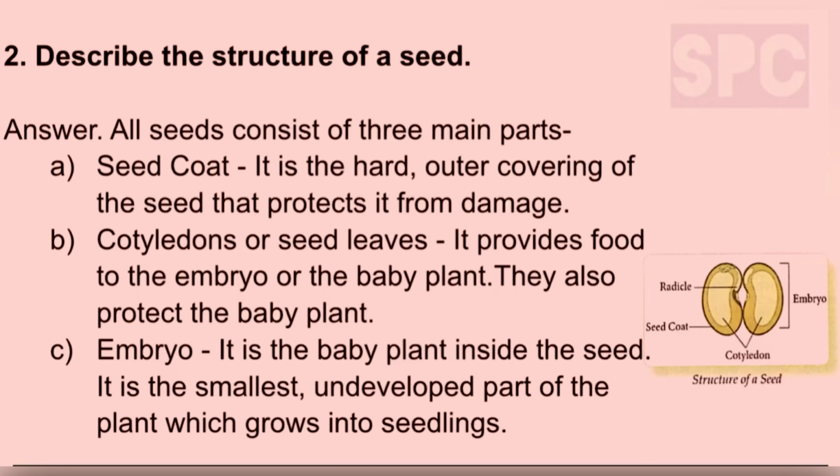Question number 2. Describe the structure of a seed. Answer. All seeds consist of three main parts: seed coat, cotyledons or seed leaves, and embryo. Students, seed coat is the hard outer covering of the seed that protects it from damage. Cotyledons or seed leaves provide food to the embryo or the baby plant. They also protect the baby plant. Embryo is the baby plant inside the seed. It is the smallest undeveloped part of the plant which grows into seedling.